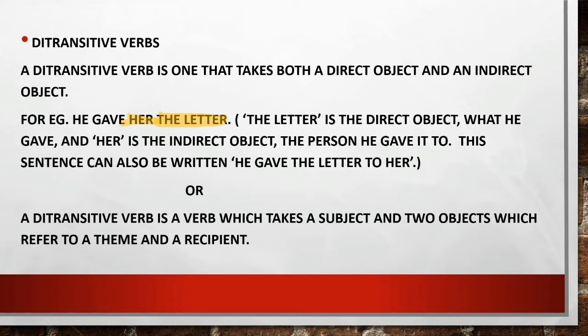Clear? So this sentence can be written as he gave the letter to her. So these are direct transitive verbs, which take a subject and two objects. Or you can say which take both direct object and indirect object.